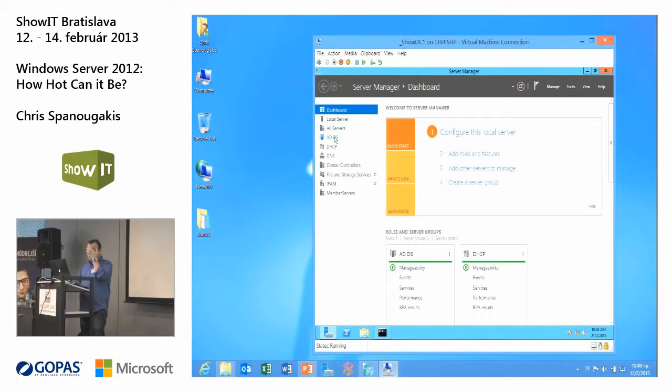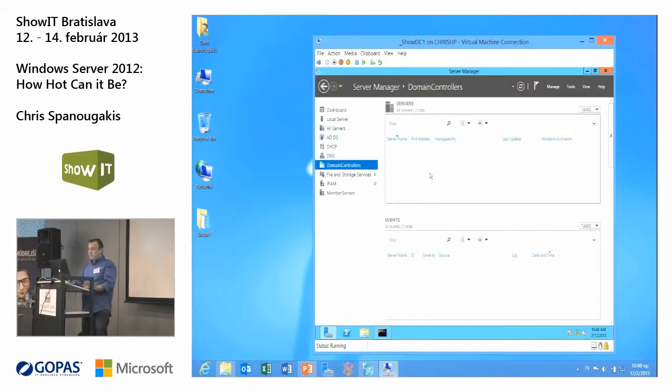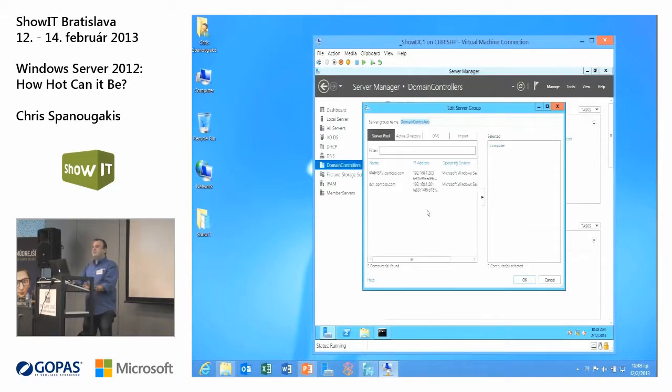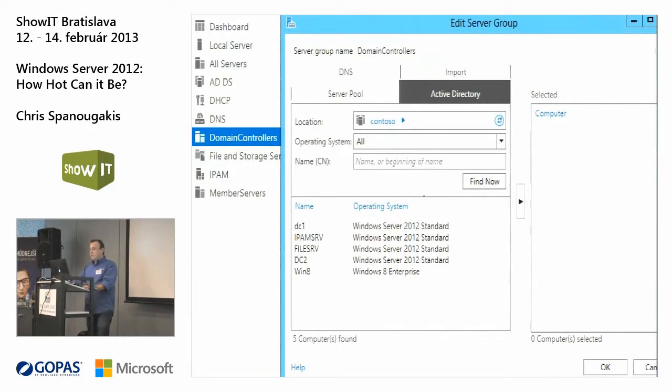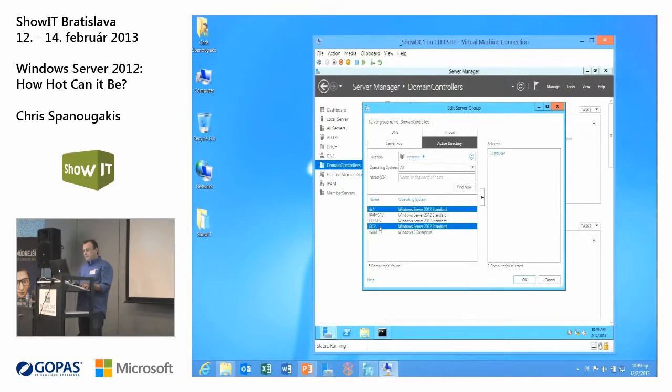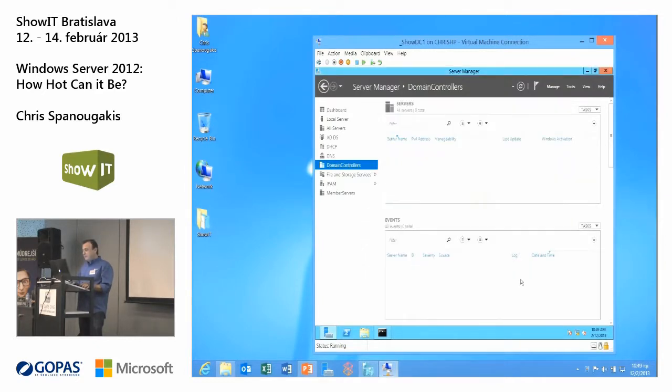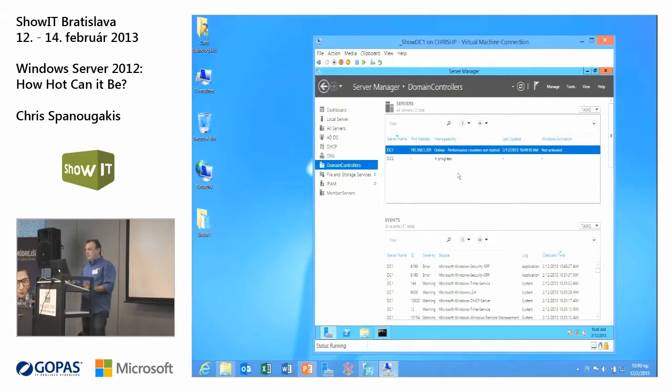If you go to domain controllers, you can see nothing here. Usually you should see these two computers. It's empty, so you can go and search in Active Directory. Let me zoom a little bit. You can search for all computers that you have in the company, actually. This is even a Windows 8 machine. So, I've created a group called Domain Controllers. Now it's a good idea to add my two domain controllers to this group. I will select them and add them to the group. Okay, and here we are.